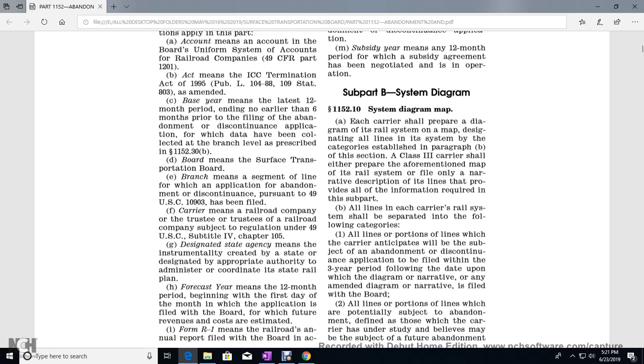All lines of each carrier's rail system shall be separated into the following categories. 1. All lines or portions which the carrier anticipates will be the subject of an abandonment or discontinuance application to be filed within the 3-year period following the date upon which the diagram or narrative, or any amended diagram or narrative, is filed with the board.